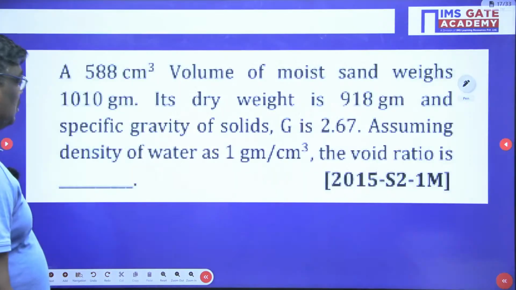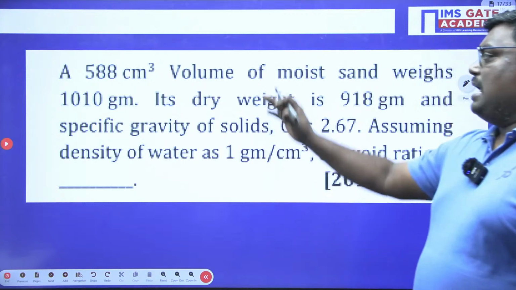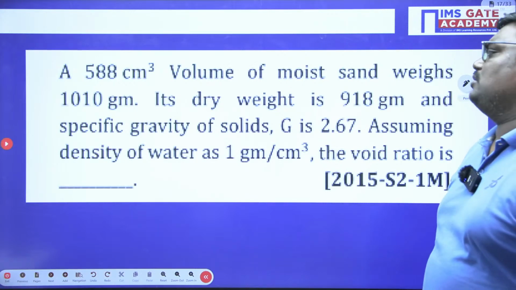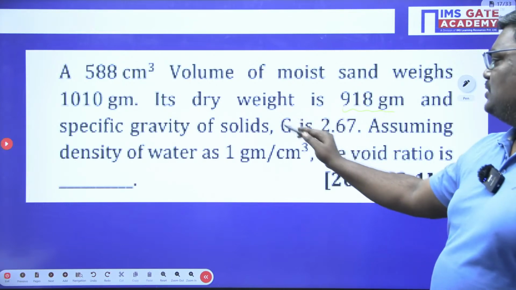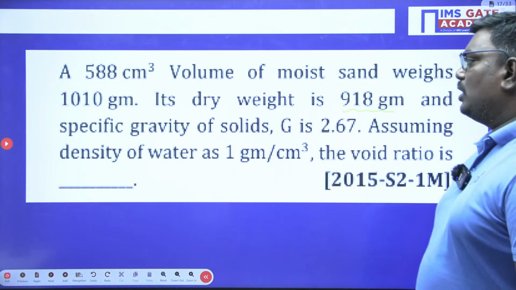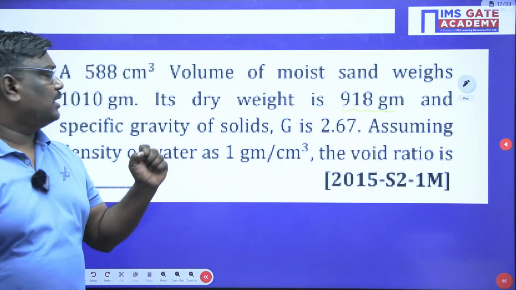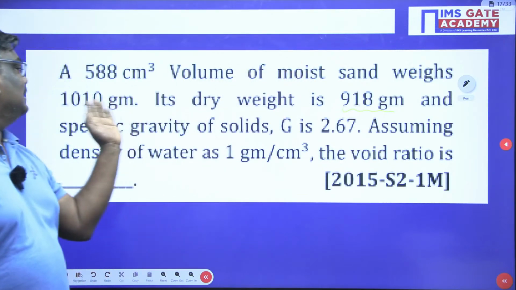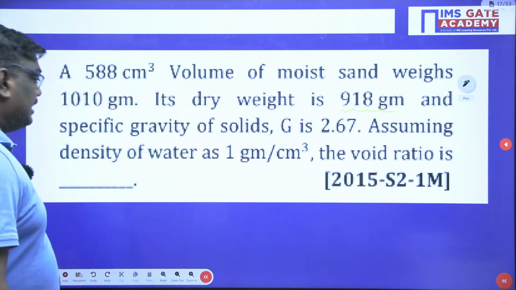Okay. Now, here we have another question. A 588 centimeter cube volume of moist sand weighs 1010 grams. Its dry weight is 918 grams and specific gravity is 2.67. Assume density of water as 1 gram per cc. Okay, sir? See, here, are you following, students? Please read the question here. A 588 centimeter cube volume of moist sand weighs 1010 grams. Its dry weight is 918 grams. So let us see here.